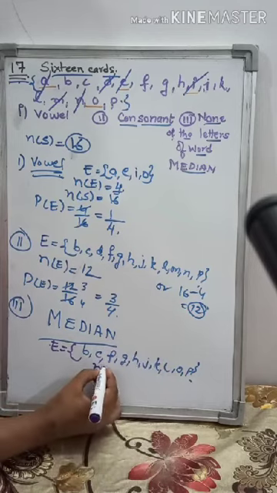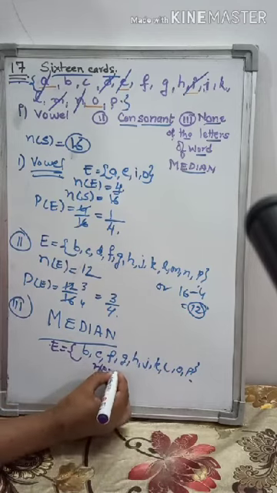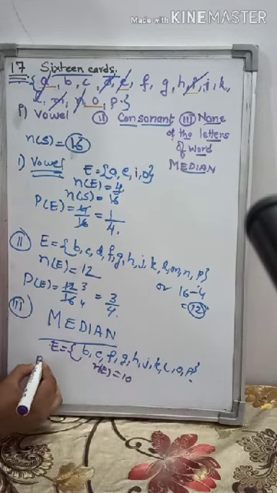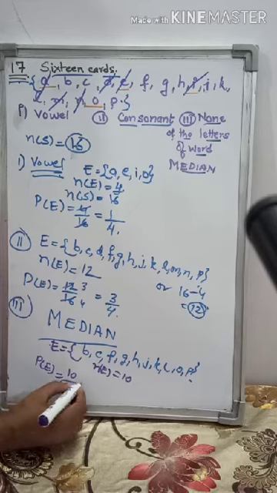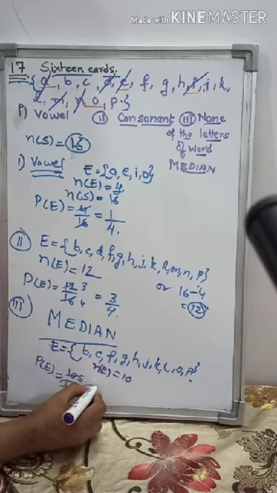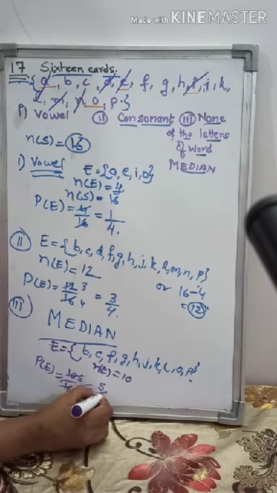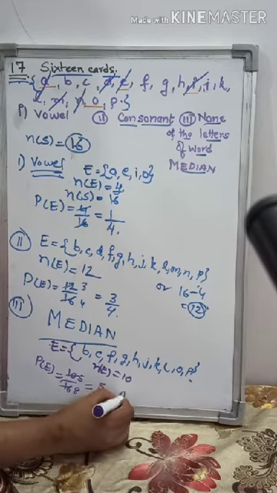So the number of elements in the event will be 10. So the probability of getting none of the letters from the word median is 10 by 16. Now you will cancel with the table of 2. It will come out to be 5 by 8. So this is the answer of question number 17.